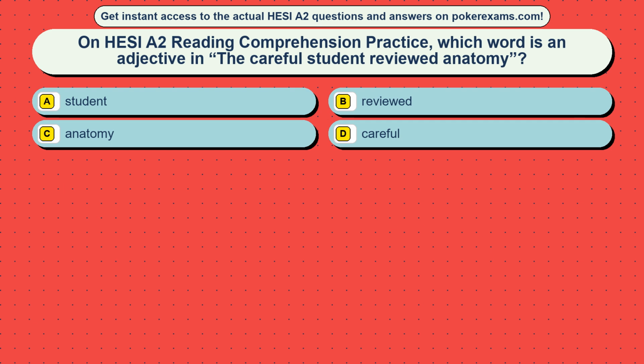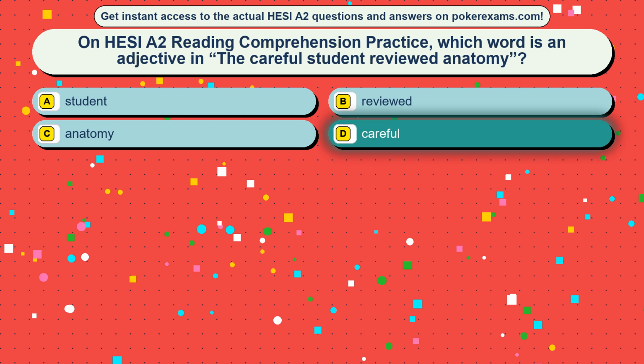Question 34. On HESI A2 reading comprehension practice, which word is an adjective in "the careful student reviewed anatomy"? Option A, student. Option B, reviewed. Option C, the anatomy. Option D, careful. The correct answer is option D, careful.